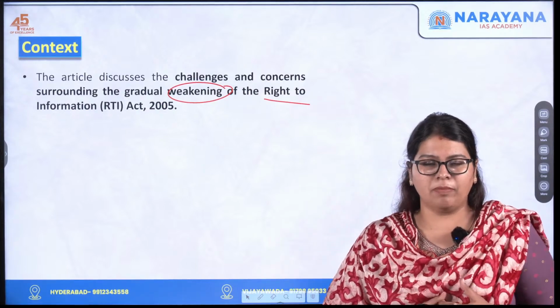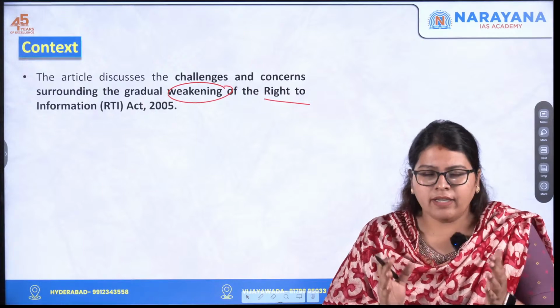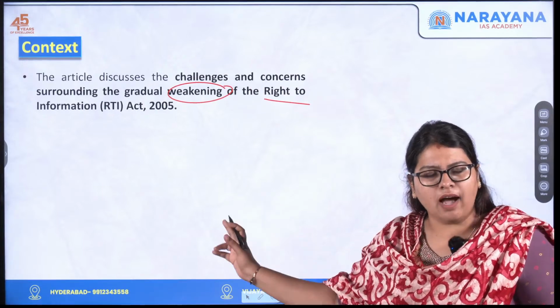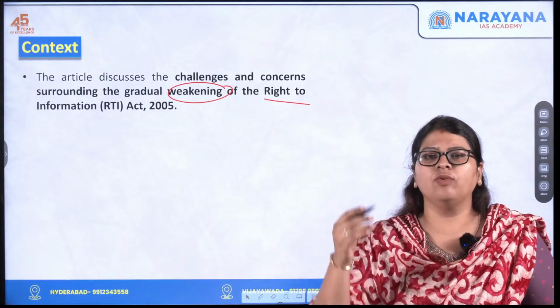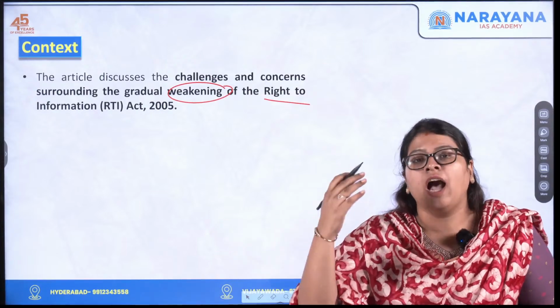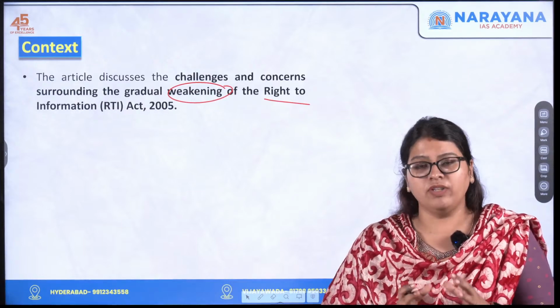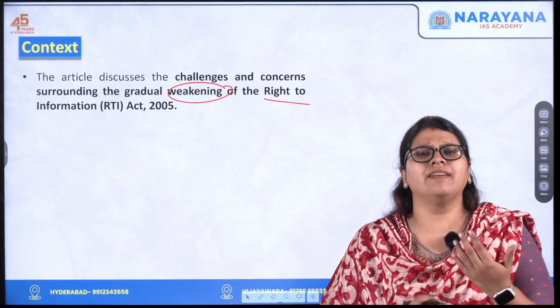If the public feels there is opaqueness in policy implementation, under the RTI they can question what funds are allocated and how they have been allocated. However, it comes with certain exemptions.